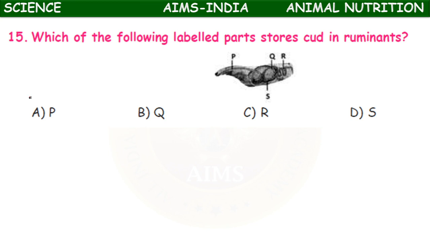So the cud is stored in which part labeled here in the image? PQRS. It is the Q in which the cud is stored temporarily.